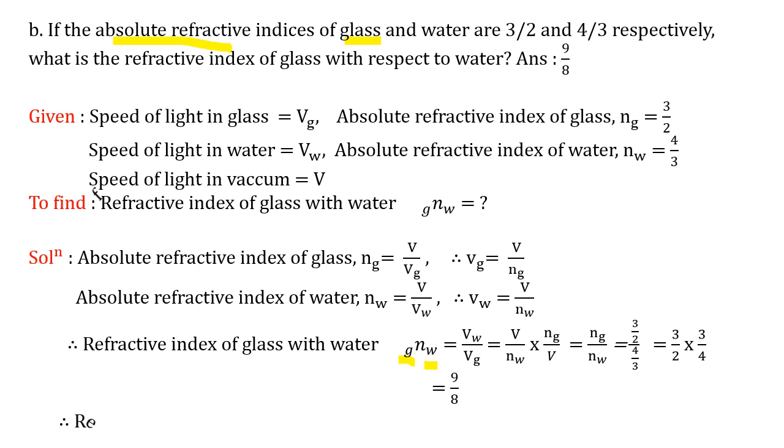And therefore, what is our refractive index of glass with water? It's nothing but 9 upon 8. Refractive index of glass with respect to water is equal to 9 upon 8, and that is what our question asked. Correct? I hope you have understood.